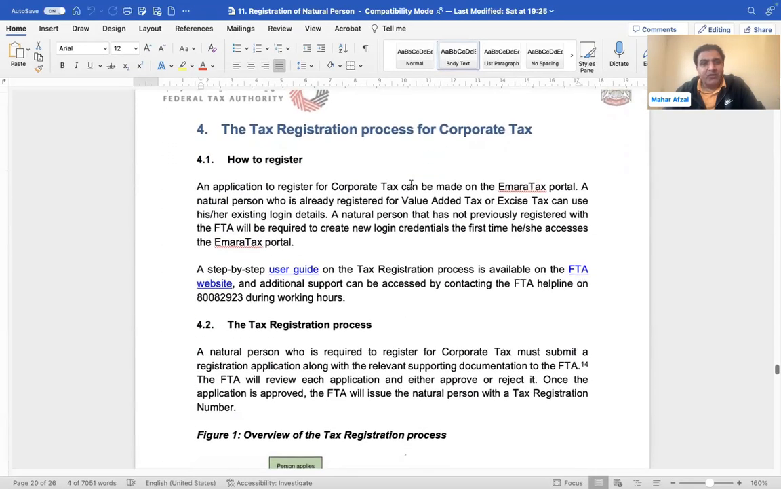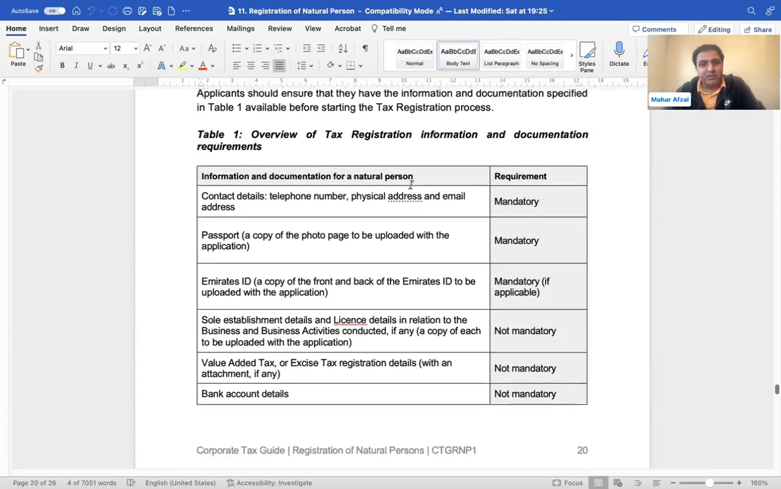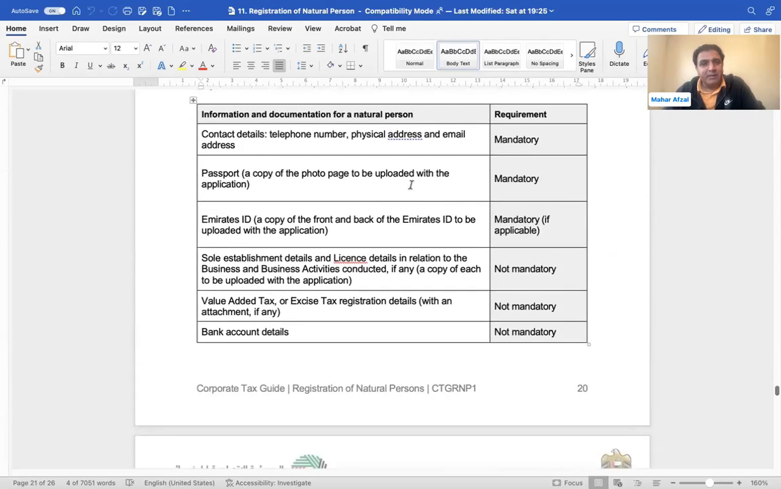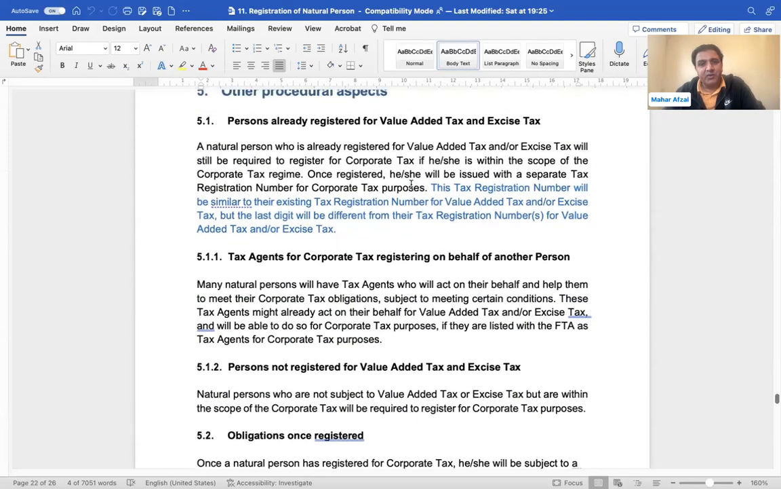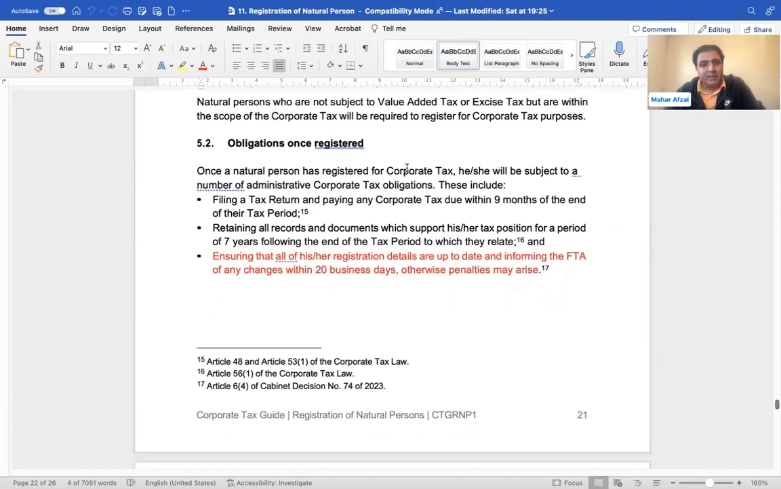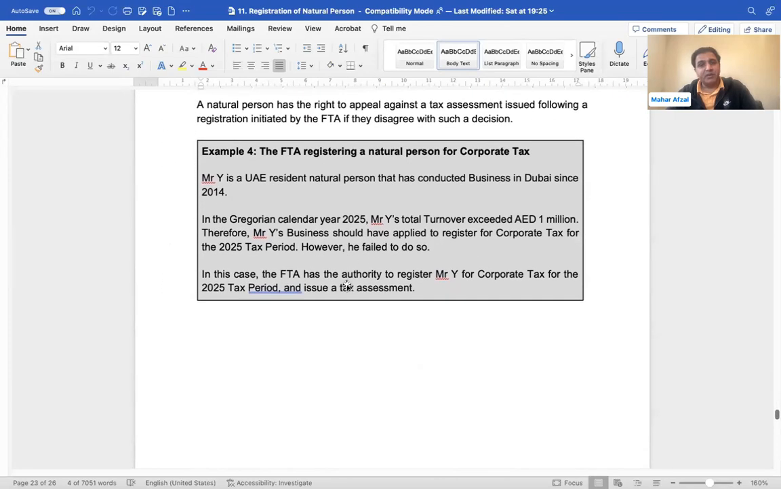For the tax registration process for corporate tax, the registration process is simple. You can go through this, no complexity. What is mandatory? If you are already registered for VAT or excise duty, you still need to apply for registration for corporate tax as well. Obligations once registered, we already discussed this as well. Natural person for corporate tax.